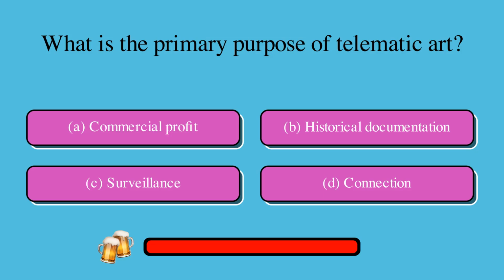What is the primary purpose of telematic art? Is it A. Commercial profit, B. Historical documentation, C. Surveillance, or D. Connection? The correct answer is D. Connection.